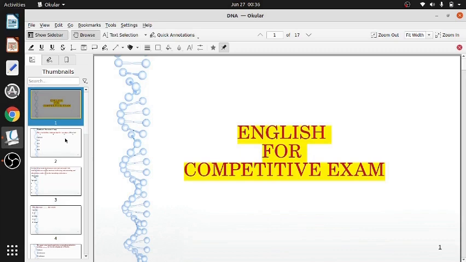Now here a sentence is given and the parts of the sentence are marked 1, 2, 3, 4, or sometimes 1, 2, 3, 4, 5, and you have to point where the error lies, or there is no error. That could also be an option. No error is also an option. Let us see the first one.